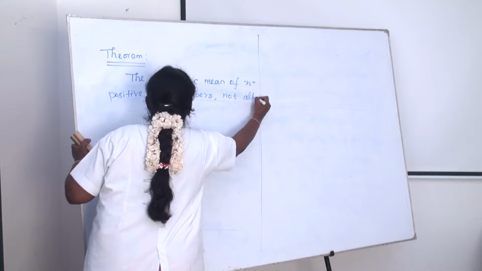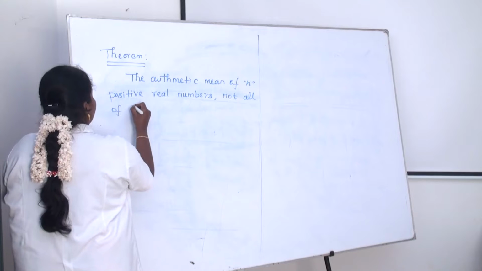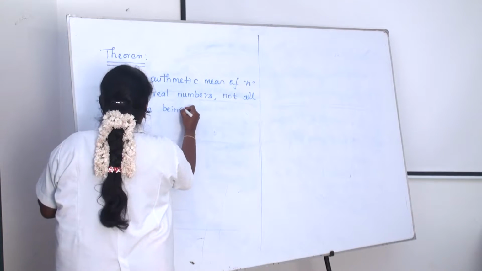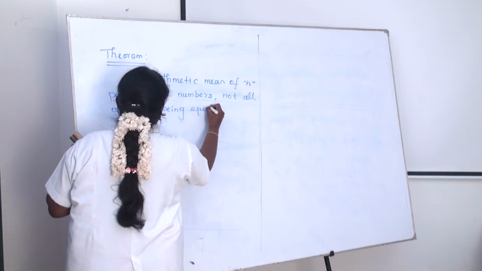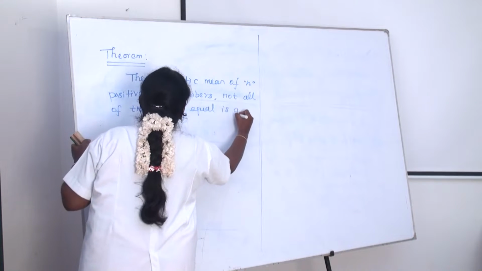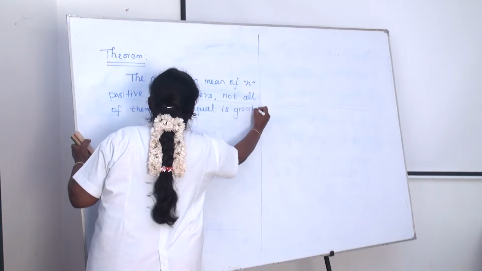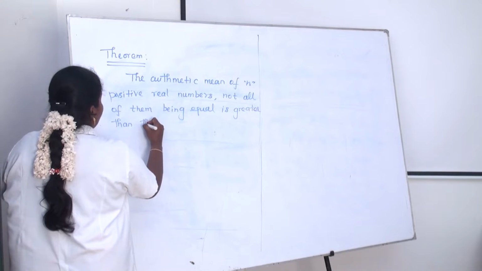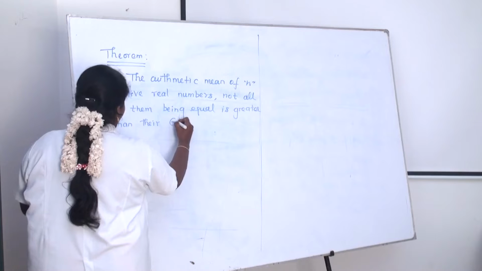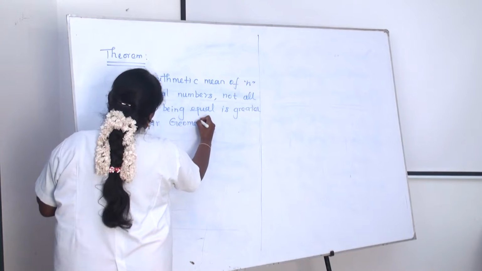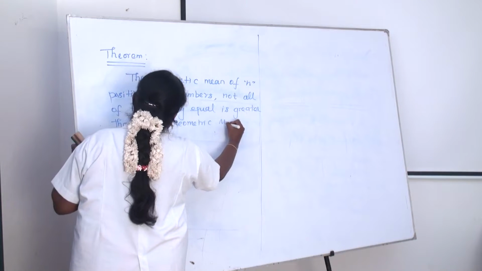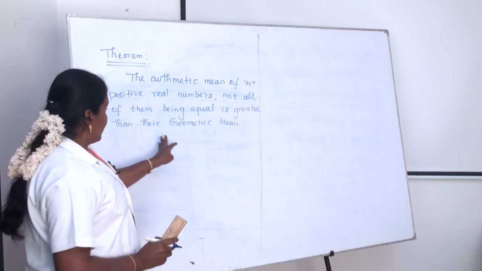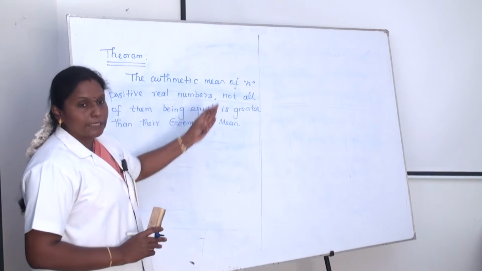Not all of them being equal, is greater than their geometric mean. We have to prove that one. Here we take the arithmetic mean.